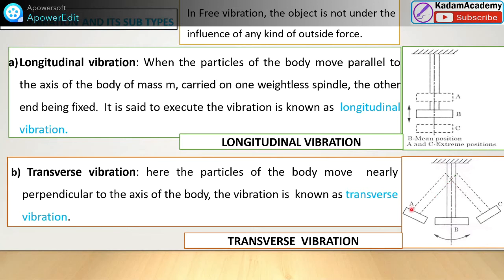The extreme position may be at A or at C about the mean position B. The dotted lines are shown to give its extreme positions. Here the particles of the body move nearly perpendicular. If we draw one line to the axis, this is nearly perpendicular to the axis of the body. So this type of vibration is known as transverse vibration, because the motion is perpendicular to the axis of the body.